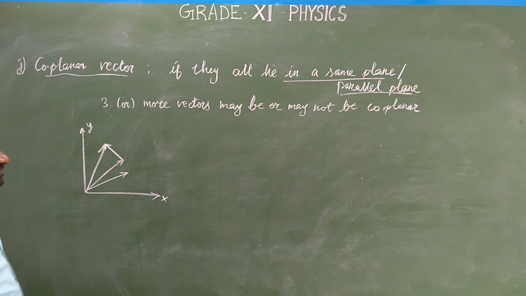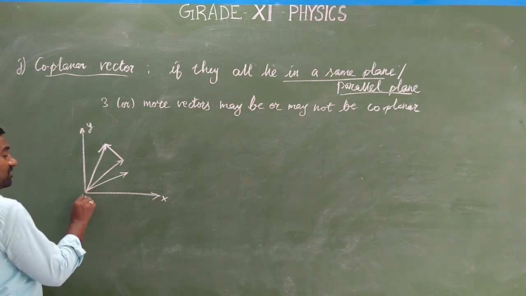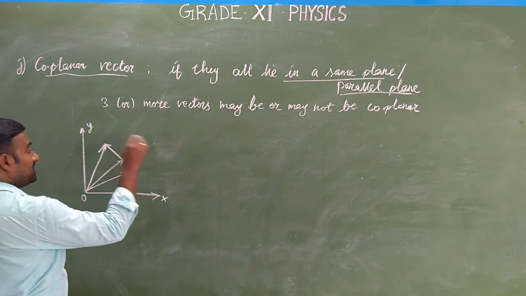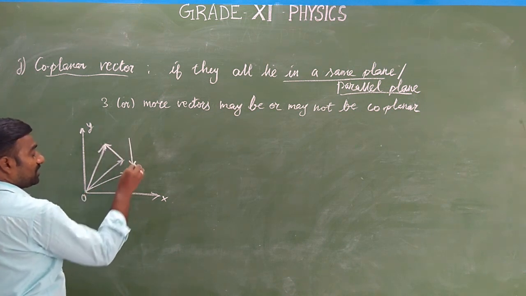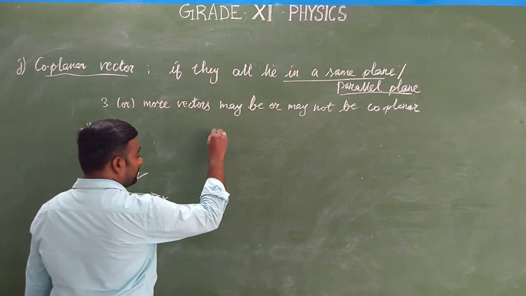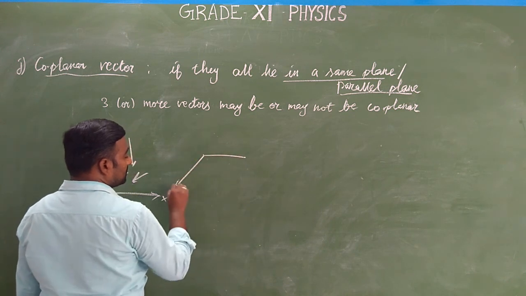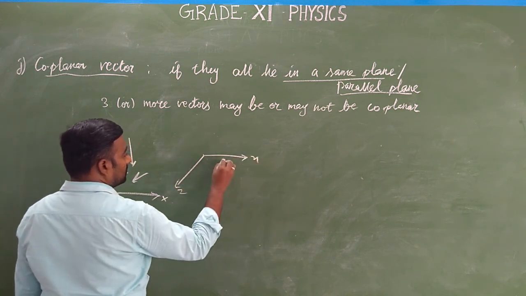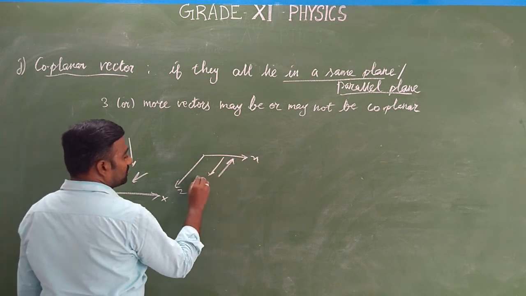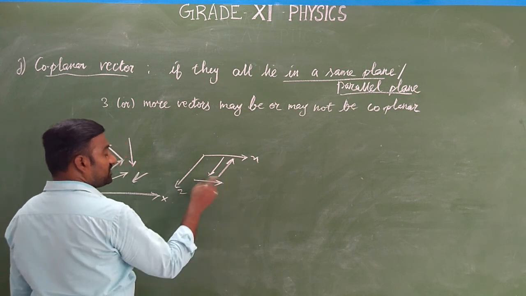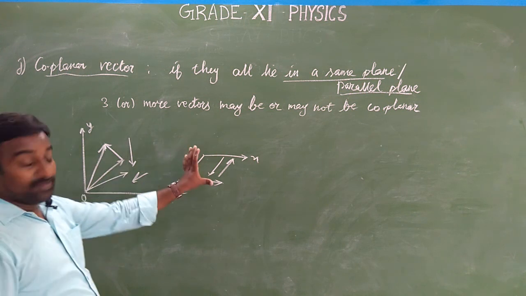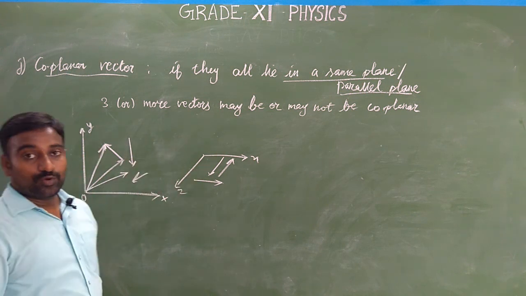Already we have seen co-initial vectors: if all the vectors start from a common origin, that is the reference point, they are co-initial vectors. Coplanar means the vectors lie in the same plane or parallel planes. If you take xy, it may be like this. If you take xz, this is one vector, this is another vector, this is the third vector. If three or more vectors lie in a particular plane or a parallel plane, then they are said to be coplanar vectors.